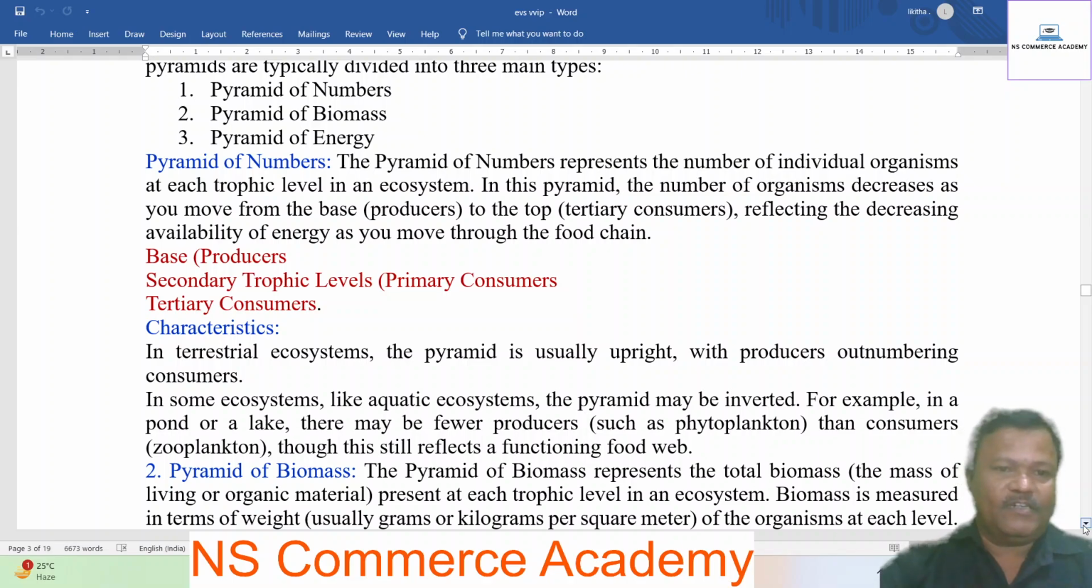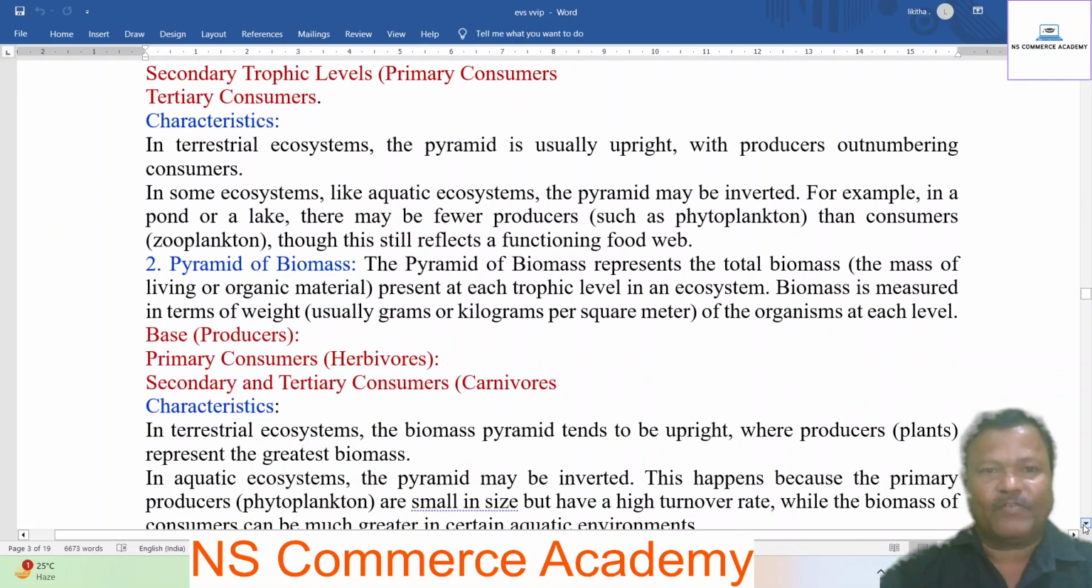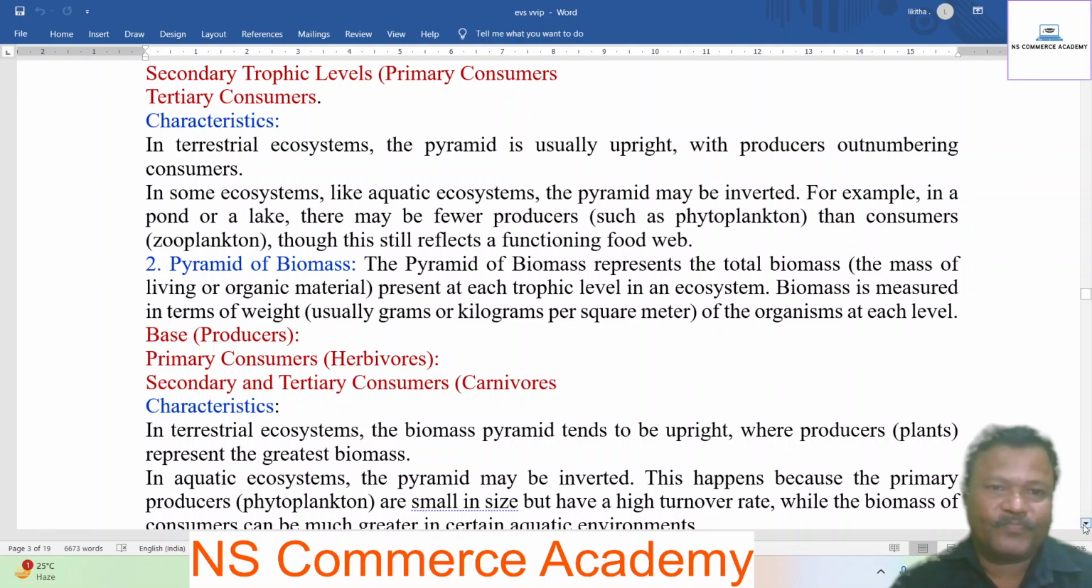Characteristics. In a terrestrial ecosystem, the pyramid is usually upright with producers outnumbering consumers. In some ecosystems, like aquatic ecosystems, the pyramid may be inverted. For example, in ponds or lakes, there may be fewer producers such as phytoplankton than consumers such as zooplankton. So this still reflects the functioning of the food web.